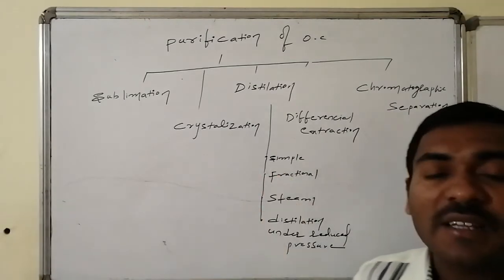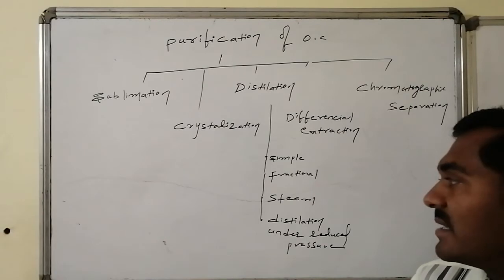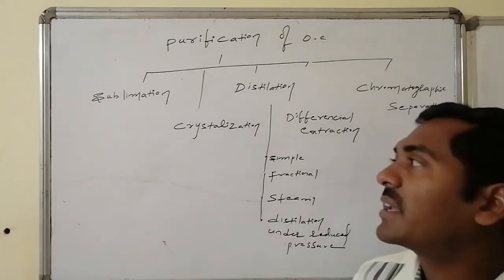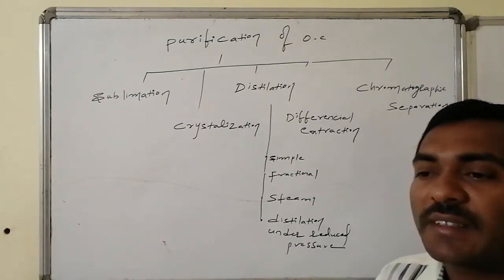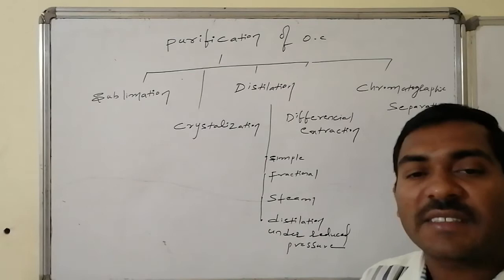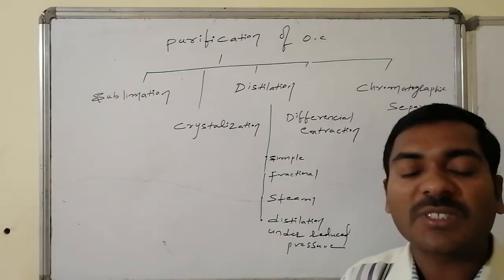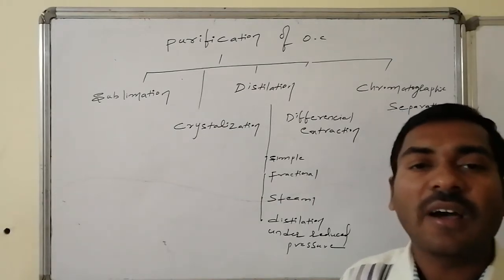Distillation includes simple distillation, fractional distillation, distillation under reduced pressure, as well as steam distillation. Thus we have sublimation, crystallization, distillation varieties, differential extraction, and chromatographic separations as the normally used separation or purification techniques for organic compounds.